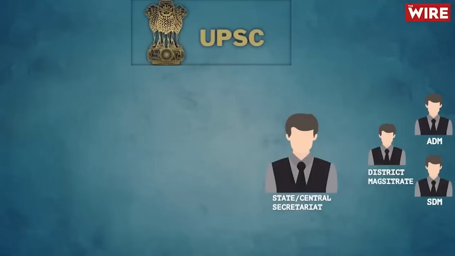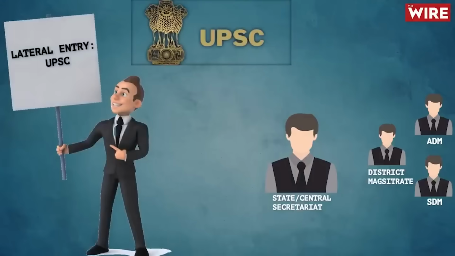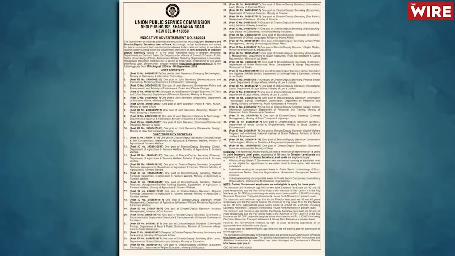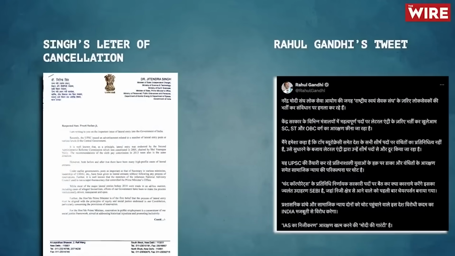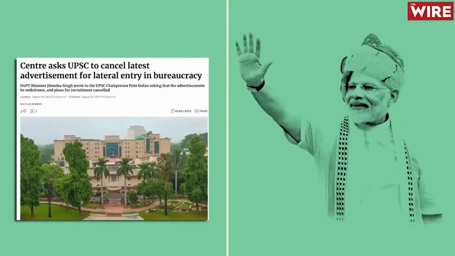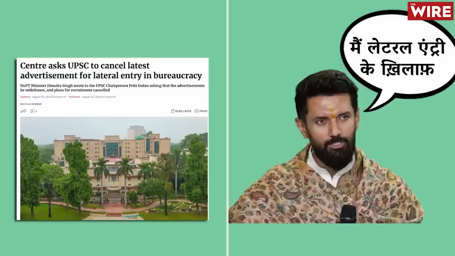The advertisement for 10 joint secretary and 35 director or deputy secretary level posts through lateral entry was criticized not only by the opposition as a well-planned conspiracy to keep out reservations, but was also publicly opposed by Union Minister Chirag Paswan of the Lok Janshakti Party (Ram Vilas), an NDA partner, who had said there can be no ifs and buts in reservations for government posts.